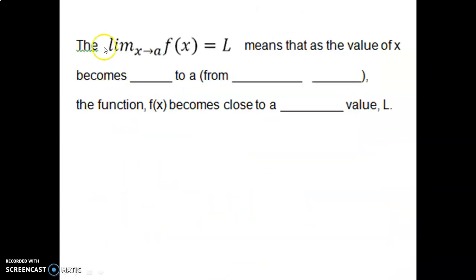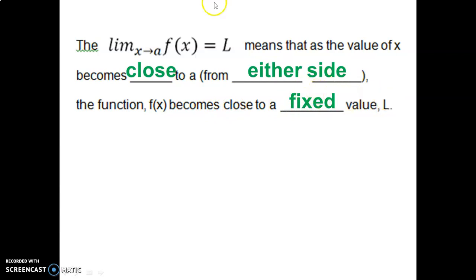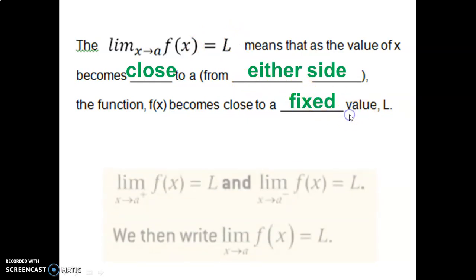But let's begin here. So we say the limit of a function as x approaches a equals L. This means that as the value of x becomes close to a from either side, we just saw that, for the function f of x, then the function f of x becomes close to a fixed value L. So if there is a limit, that means that from both sides it must approach the same value.